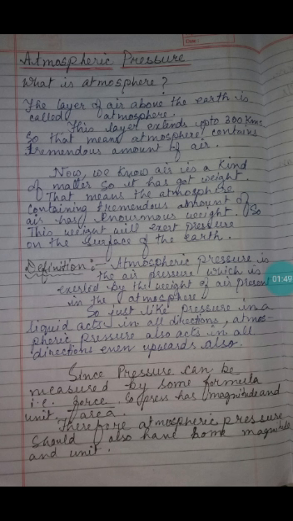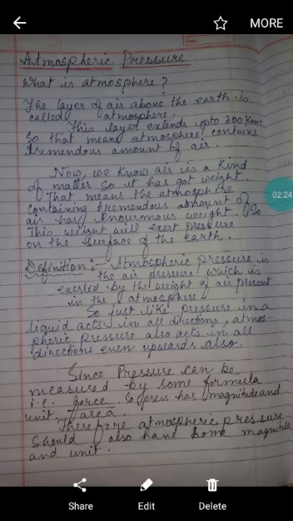So from this we come to our definition. The definition of atmospheric pressure is simple: it is the air pressure exerted by the weight of air present in the atmosphere. Just like pressure in a liquid acts in all directions, sideways, at the bottom, and upwards also, atmospheric pressure also acts in all directions, even upwards.